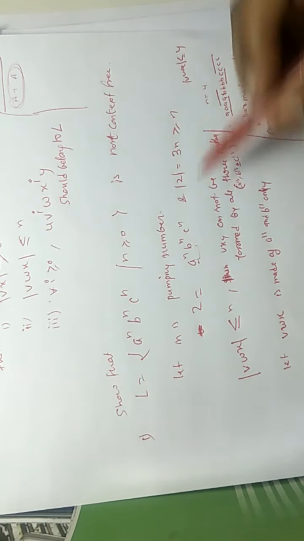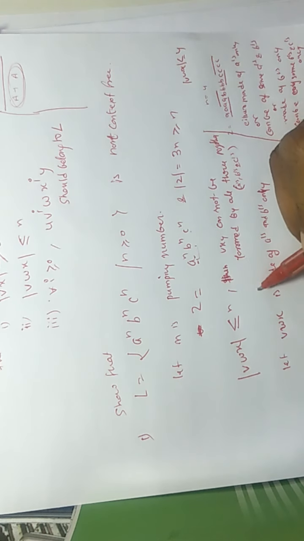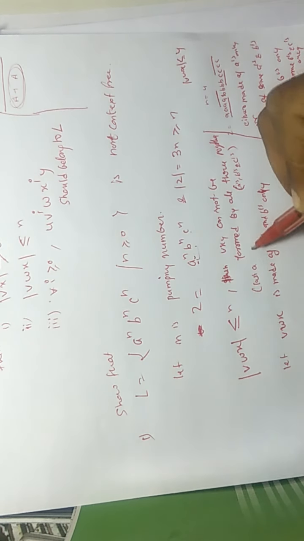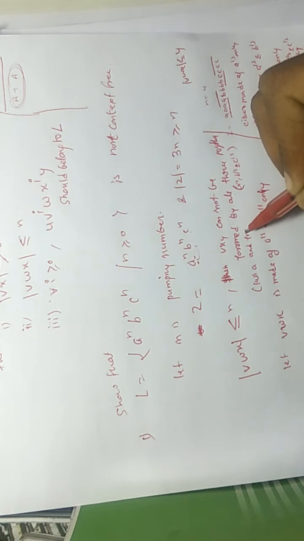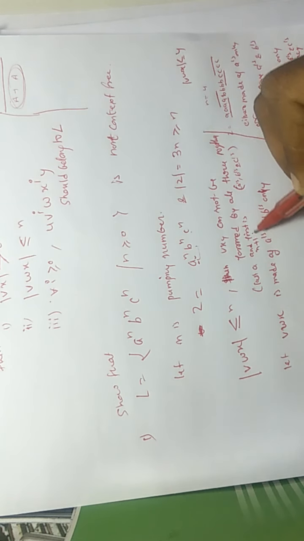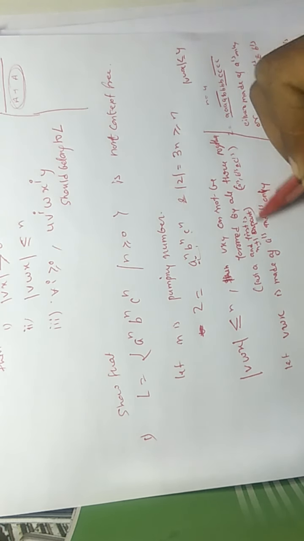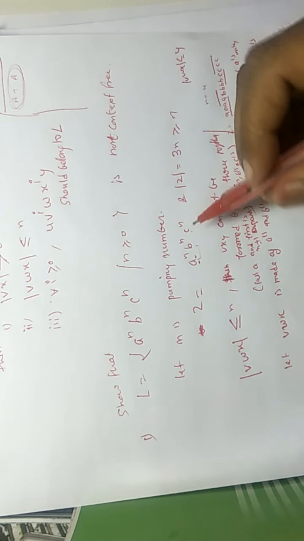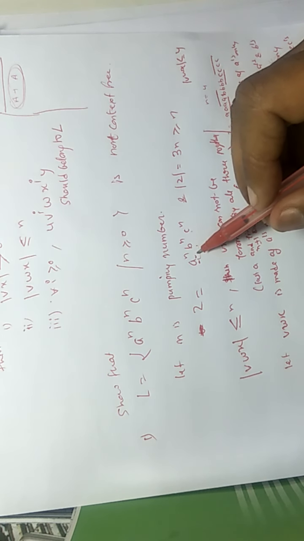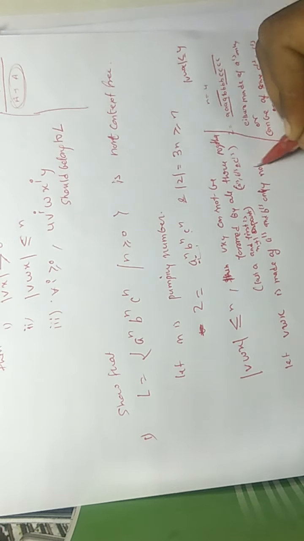Because if you look carefully, the last A and the first C are n plus 1 distance apart. There is a distance of n plus 1 between the last A and the first C. So it cannot be made of all three, and we are supposing it is made of A's and B's only, not C's.